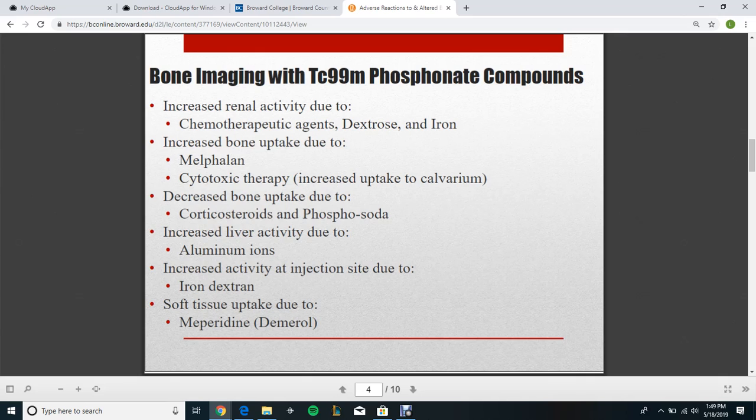Cytotoxic therapy causes increased uptake in the calvarium. Decreased bone uptake is due to corticosteroids and phosphate. Increased liver activity is due to aluminum ions. Increased activity at the injection site is due to iron dextran. Soft tissue uptake is due to meperidine, which is Demerol.